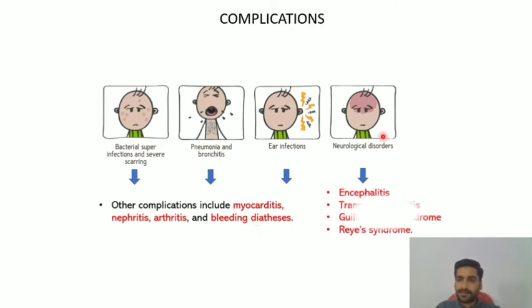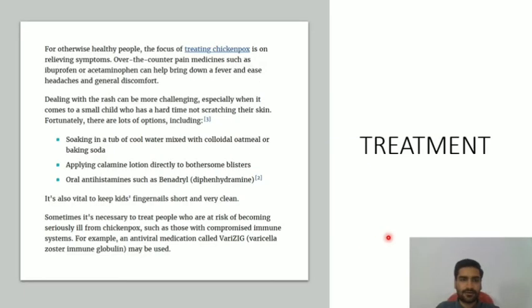diathesis. There are also some neurological disorders like encephalitis, transverse myelitis, Guillain-Barré syndrome, and Reye's syndrome. So these are the complications: bacterial complications due to Staphylococcus as well as Streptococcus, pneumonia and bronchitis, ear infections, and neurological disorders like encephalitis, transverse myelitis, Guillain-Barré syndrome, and Reye's syndrome.